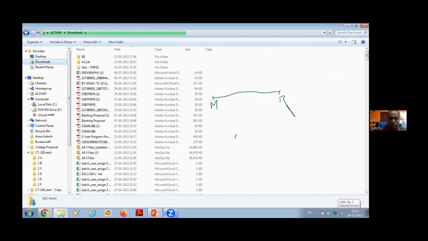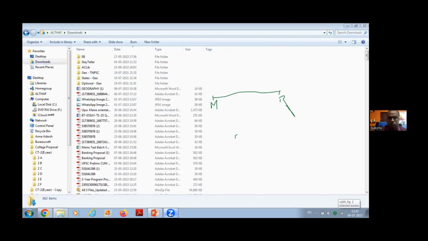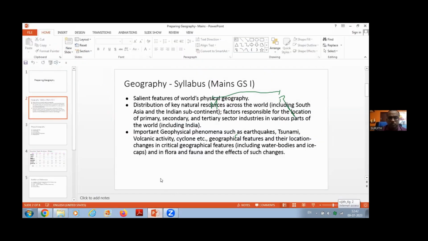Okay, I'll just finish up that and then I'll show you those things. Now I have highlighted the metallic resources. Now when you come to non-metallic resources, it is very easy to prepare. Don't get confused. Since the term natural resources is very open-ended, covering everything on the earth, people will start preparing everything. It is of no use for this mains examination. You have to divide the topic into metallic resources and non-metallic resources.